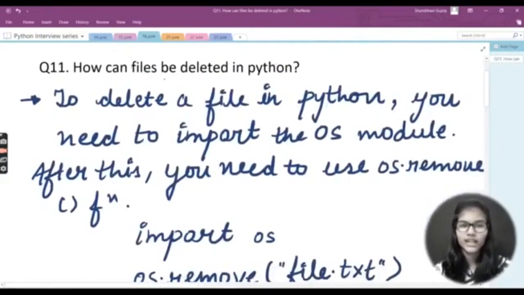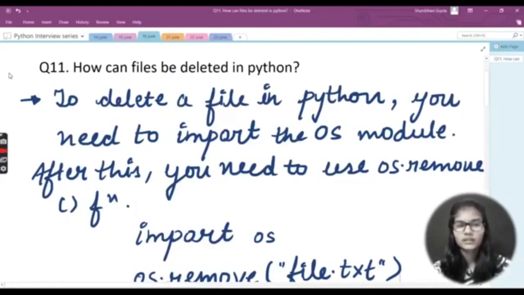Now here actually files is being referred, so that files are indirectly referring to the text file, because in Python programming language we deal with the text files, right? In that case basically we have the file handling topic, in that we just deal with the text files. So this is the way how the questions can be asked. It will not properly refer to you that you are asking about text files, but we need to just consider that, because in Python programming the text files are actually dealt with, right?